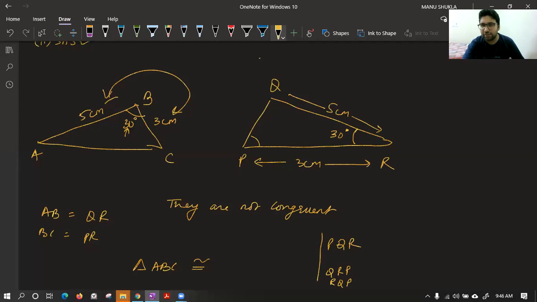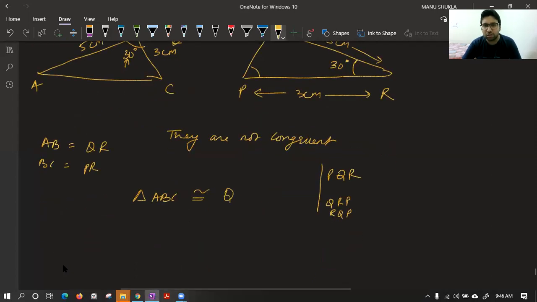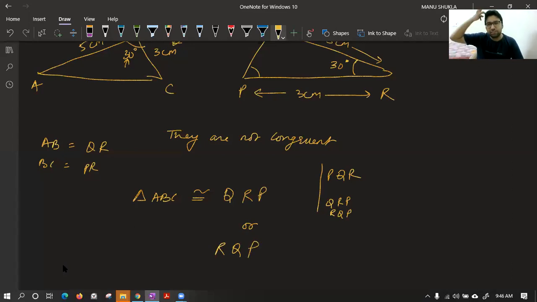So let us check what is the correct name. So ABC class, we have AB is equal to what? AB is equal to QR. So either QR should come first or RQ should come first. So these are two possibilities. What is left? P is left. Now we have to check amongst these two. That means this one is wrong for sure. Now we have to check which one is correct.